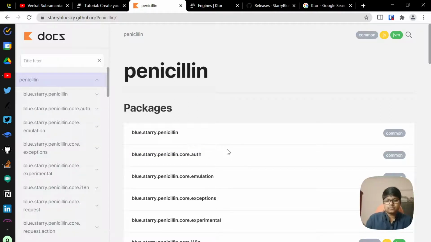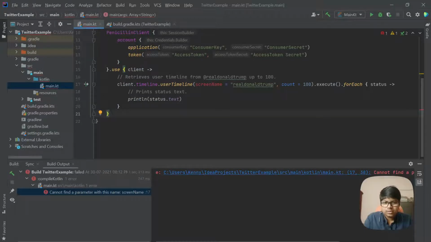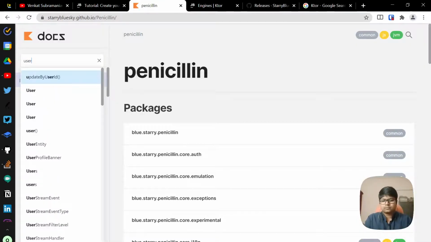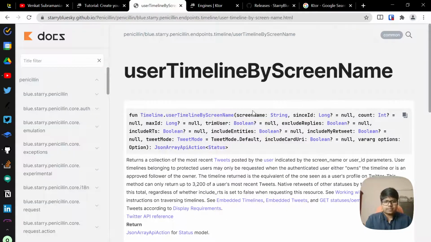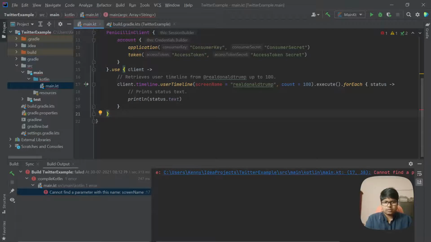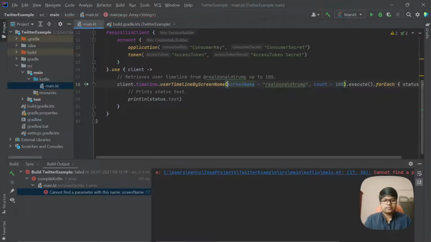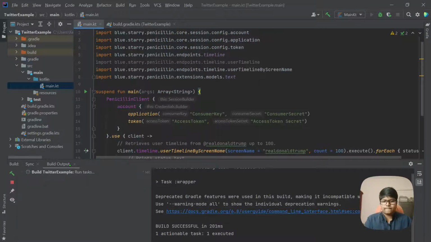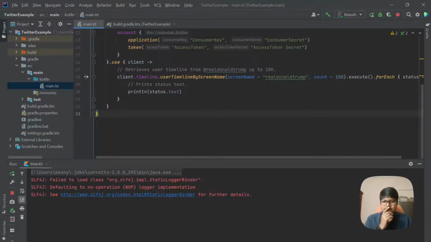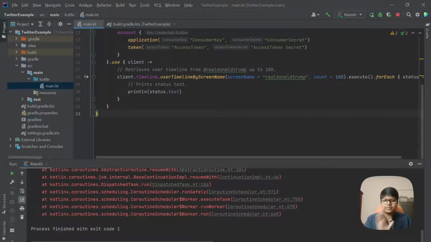Okay, what would we be looking at? User timeline. User timeline. Okay, there is a new function, I think. By screen name. Okay. Yeah, I think we have to use that. Okay, let's try. Something is happening. Okay, we're getting an error, so something happened.